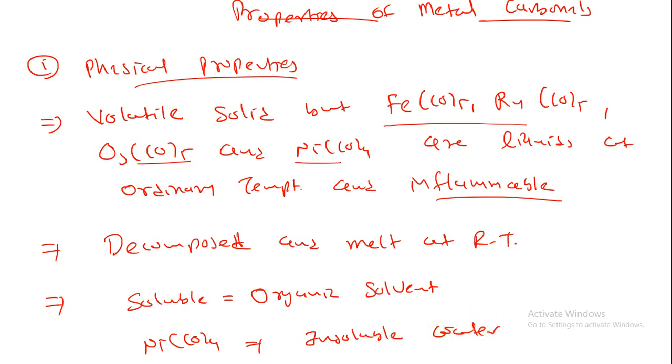So you have to prepare your notes accordingly: they are volatile solids; FeCO5, RuCO5, OsCO5 and NiCO4 are liquid at ordinary temperature and inflammable; they decompose and melt at room temperature; soluble in organic solvents; and NiCO4 is insoluble in water.